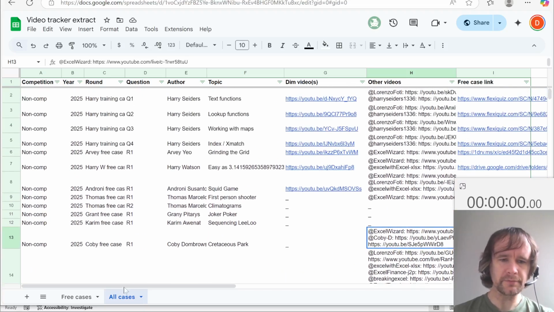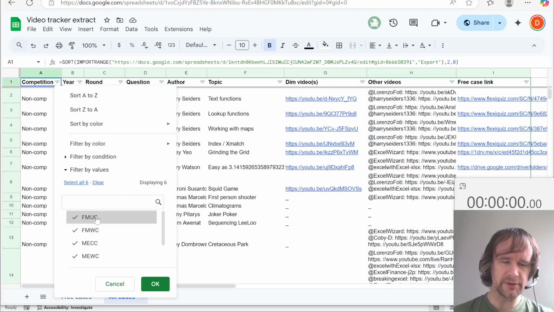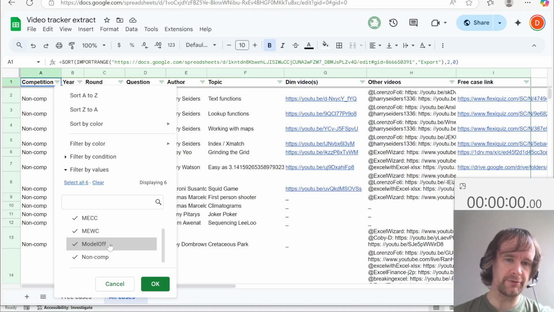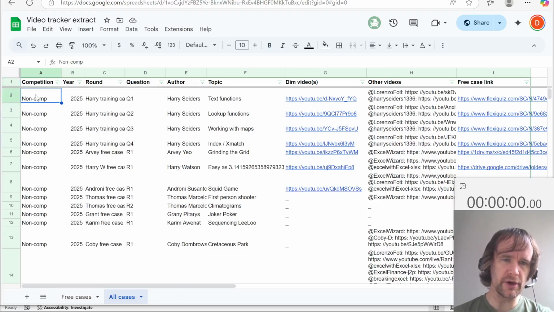So there's this tab that has all cases, and they're tagged by what competition. The FMUC is just a predecessor to the MECC, but there's Financial Modeling World Cup, Collegiate Challenge, Microsoft Excel World Cup. It goes all the way back to the model off things, and then we've also got this new category, which is pretty much only this year, of non-competition cases that people have just shared themselves.